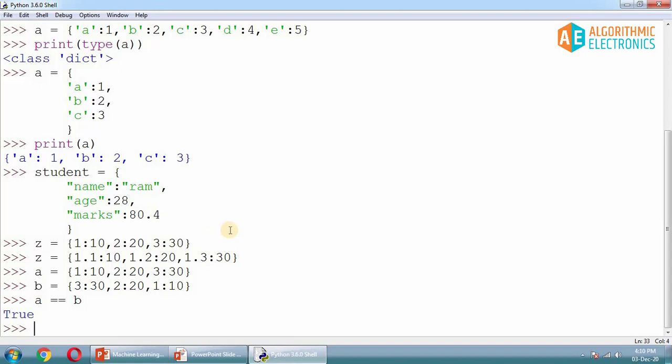Now the second important property that we have to check is that the dictionary does not allow duplicate members inside it. That's a very interesting property that we have to check out.